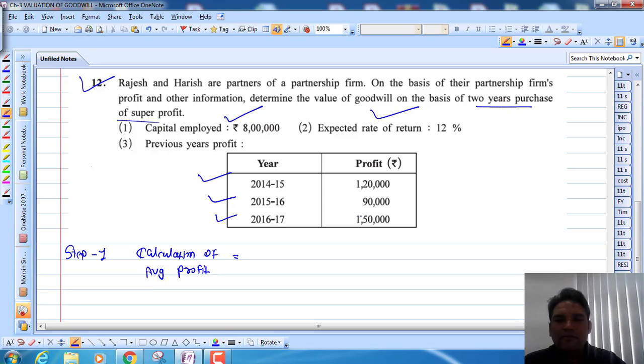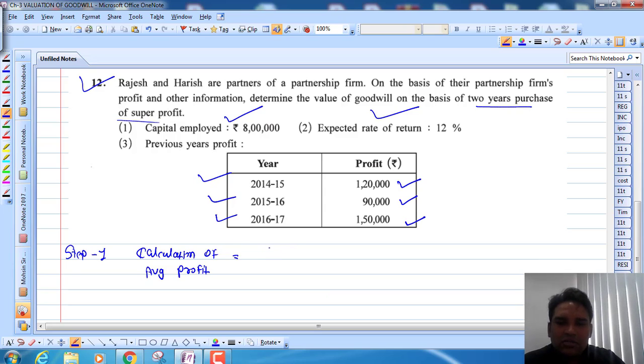Here we will find average profit. You can see the 1,20,000 profit, then it is decreased, then it is increased. So a mixed trend is given, so no specific trend is given. So in this case we will find the average profit. If the profit is in an increasing trend, then we will find out the weighted average profit method, right? But here we have to find only average profit.